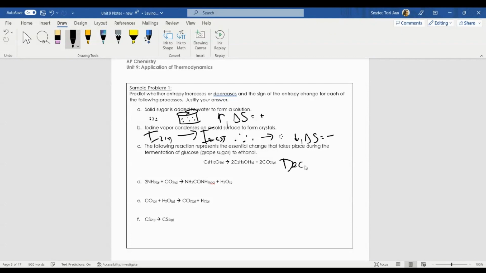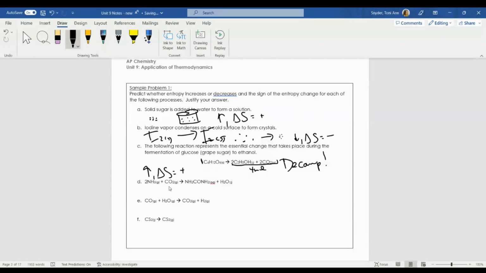I have 1 mole of glucose breaking down into 2 moles of ethanol and 2 moles of CO2, so 4 moles of products total. If I'm producing more products, this has an increase in entropy. My delta S is going to be positive. Things like to break down, so because it's breaking down, the entropy of the system is increasing.